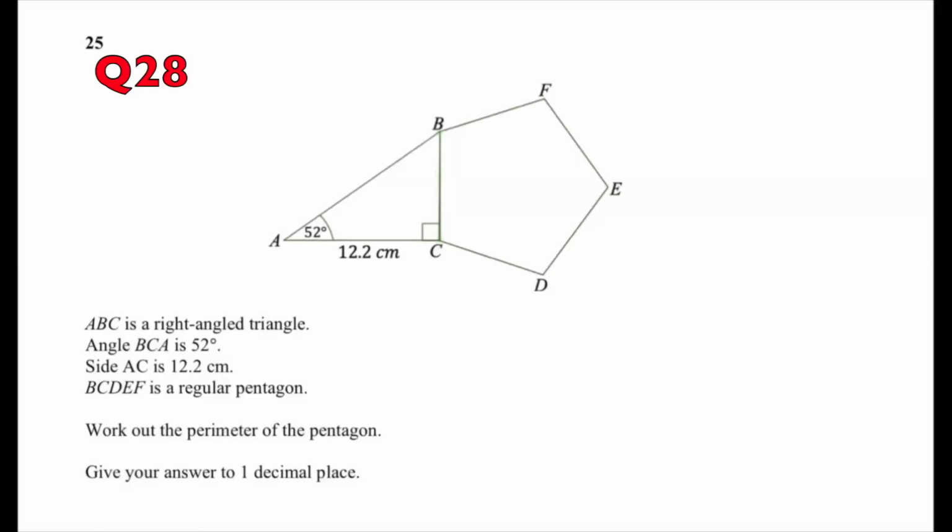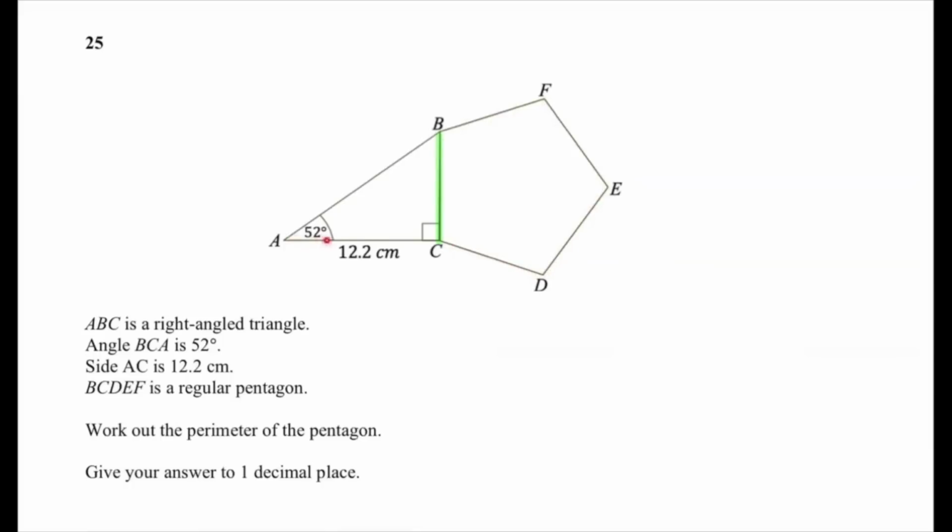Okay, we've got another big question here. We're being told that we've got a right-angled triangle and a regular pentagon, and we can see from the diagram that they share an edge. So those lengths are equal. I've got to work out the perimeter of the pentagon. So if I can find this edge, I'll just times it through by 5, and that will give me the perimeter.